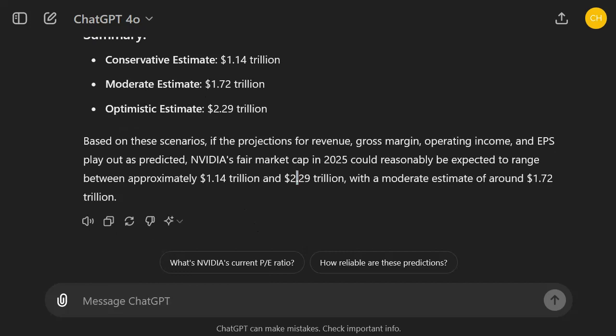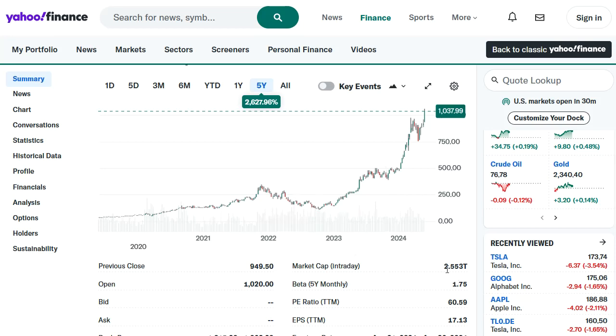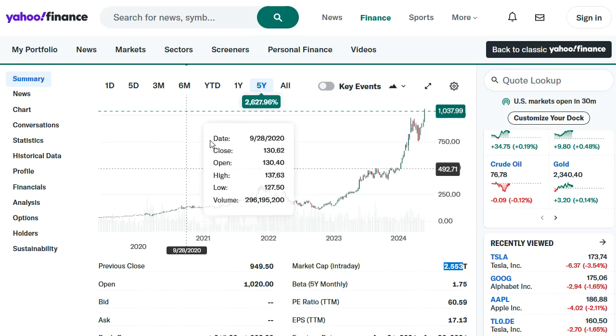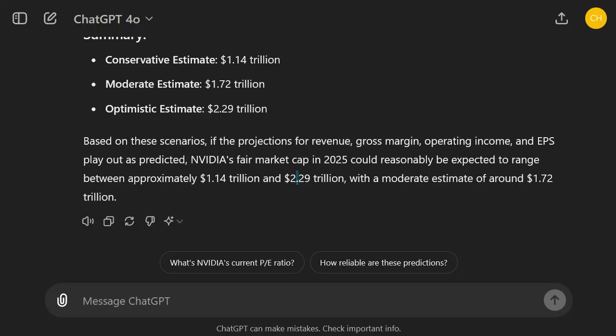So let's have a look at reality. Reality tells us, okay, market cap is already 2.55 trillion. So it is conservative, right? It is like ChatGPT, like you would expect. It is pretty conservative, but I also gave it only the data, the annual reports of 23 and 24. And this doesn't contain the most recent quarter information that has shown that it was a breakout quarter, right? So it didn't know the most recent information.